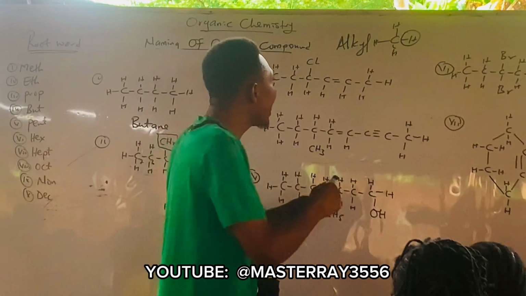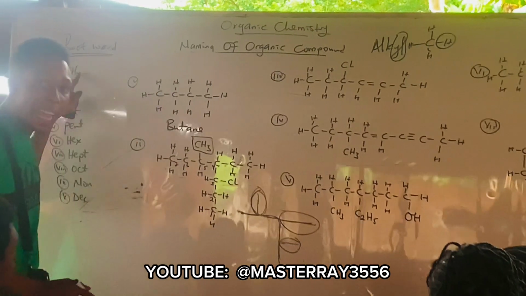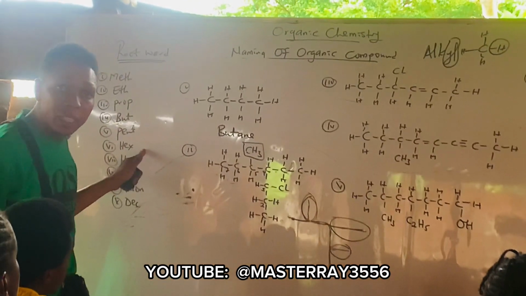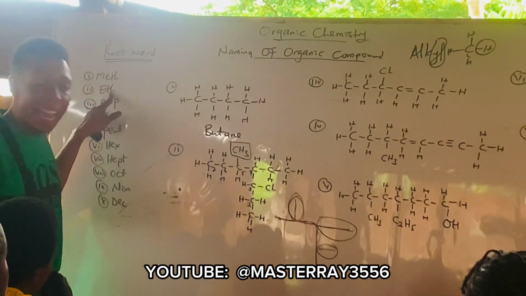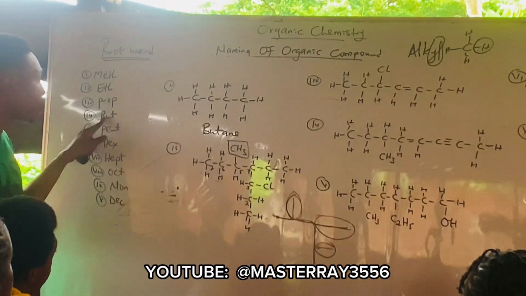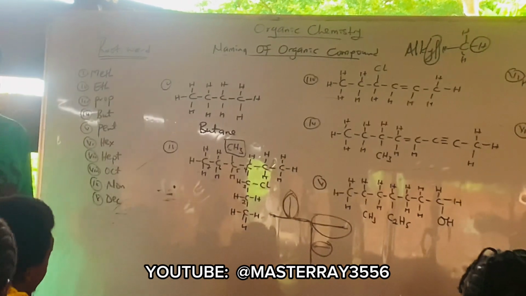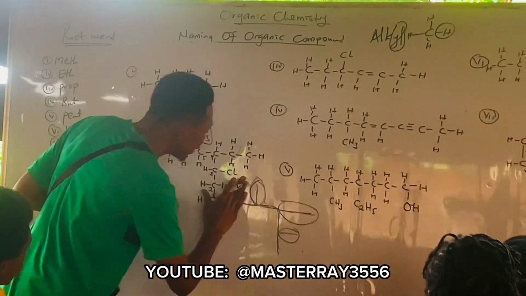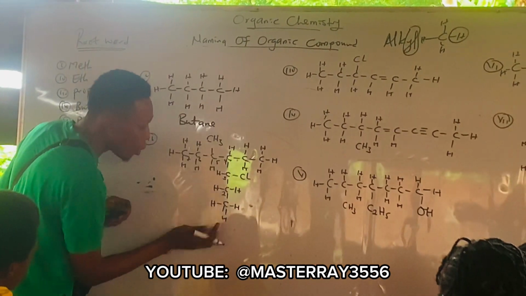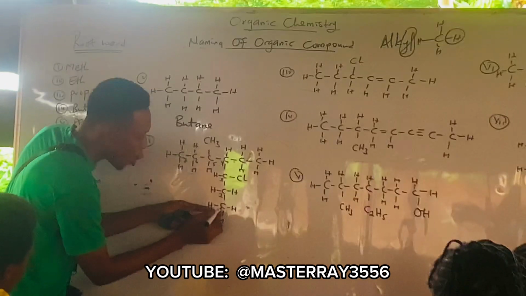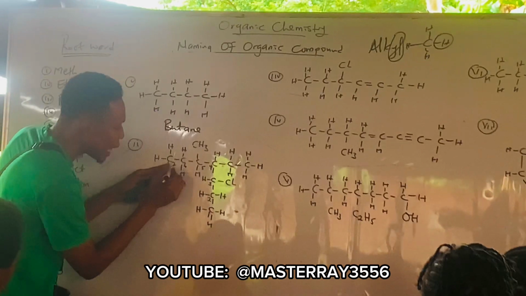Methyl. Your methyl, the parent name ends with YL. All you just need to be doing is adding YL to all these ones. Are you following? So this one becomes methyl, then this one becomes ethyl, this one propyl, this one methyl, etc. Alright. Now this time around, if I want to start my numbering, I'll start counting from the bottom, right? So this becomes 1, 2, 3, 4, 5, 6, and 7.